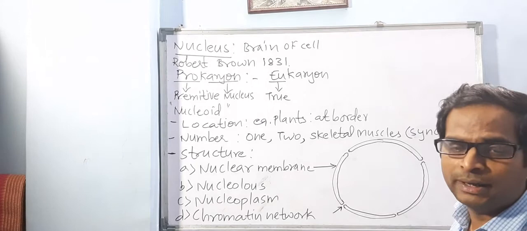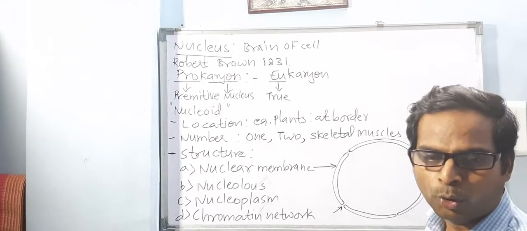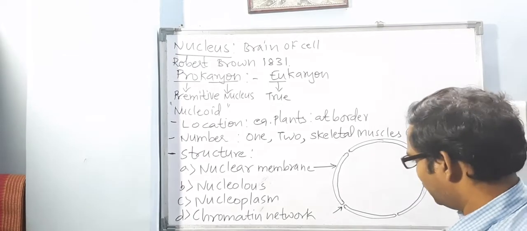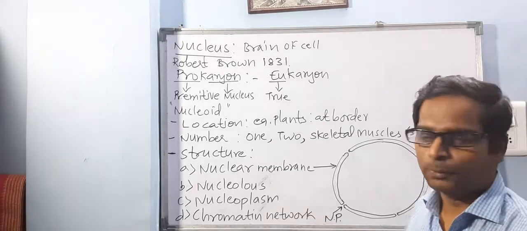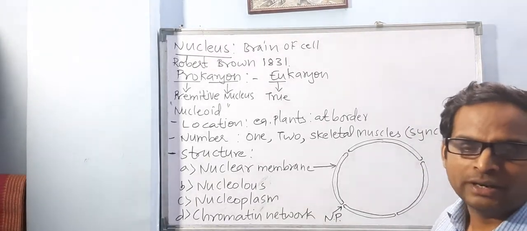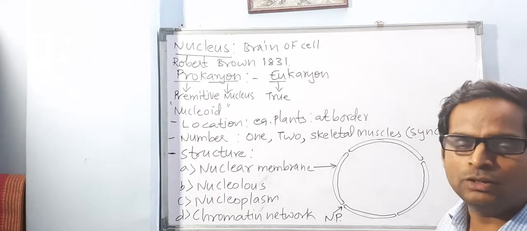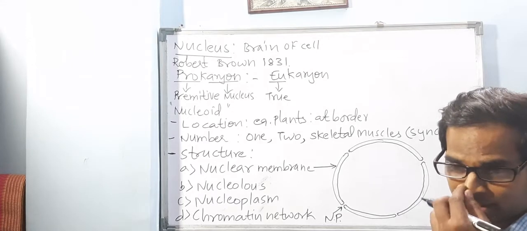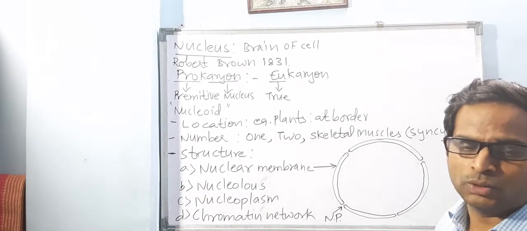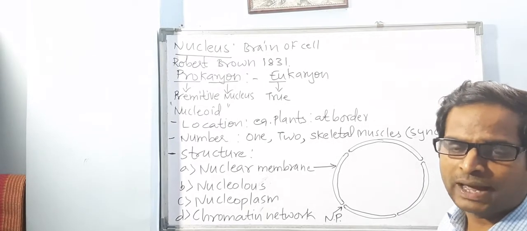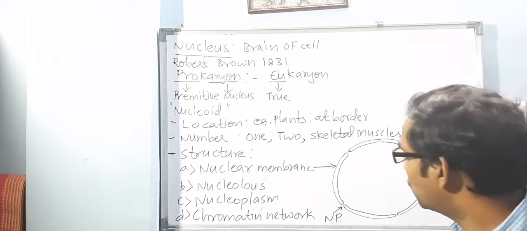Exactly, it will be called a nuclear pore. What is the function of this nuclear pore? It will allow substances to enter the nucleus and exit the nucleus. Some substances can enter inside through this nuclear pore, some can leave. Simple. It acts as a doorkeeper, the gate of this nucleus.